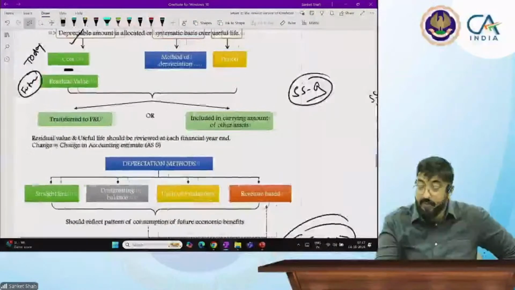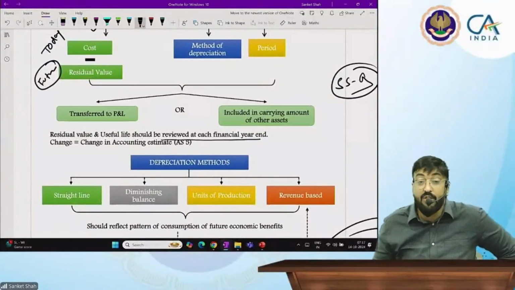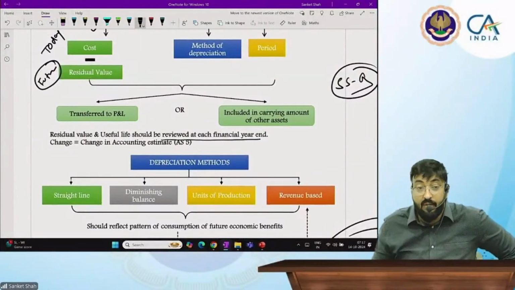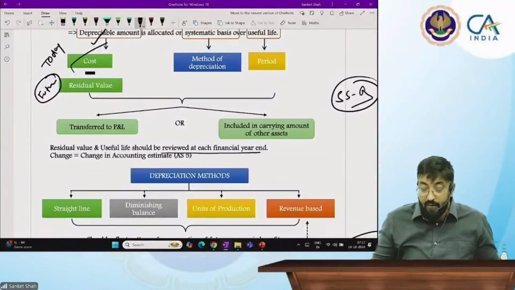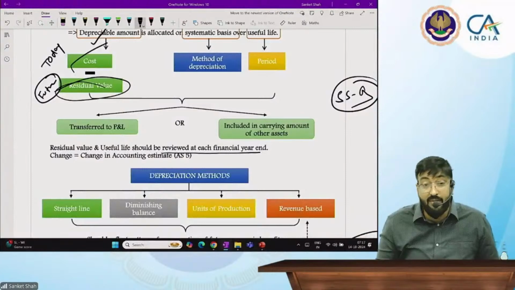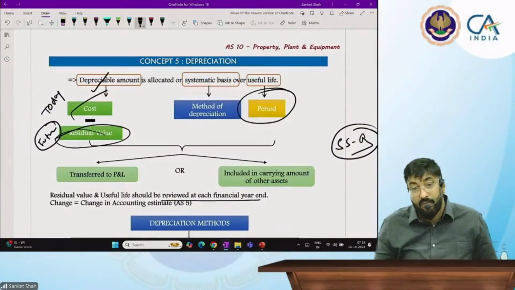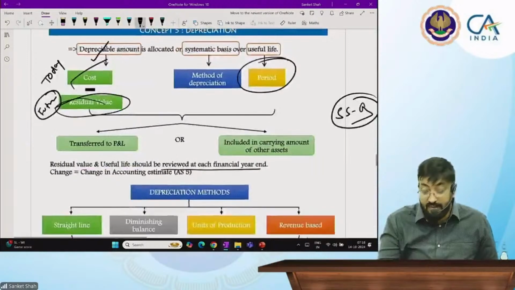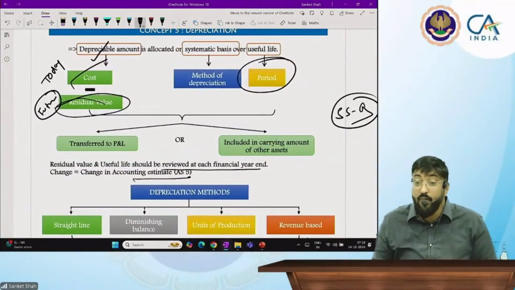Okay, but this is the estimated amount. It should be reviewed every financial year. Now what is fixed? Cost you never estimate. Residual value, yes, you are going to estimate. Useful life, you are going to estimate. So there are estimations, and when there are estimations, you are going to review every year. Got the concept? Yes, sir.